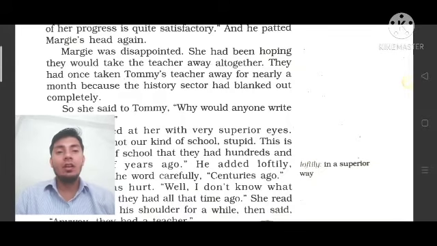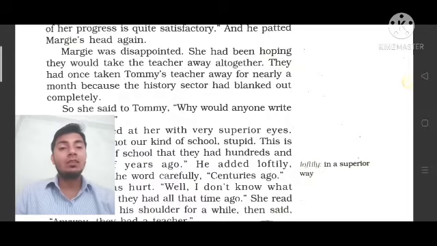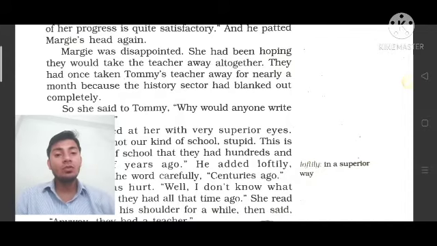They had once taken Tommy's teacher away because once before they had done this kind of work, and at that time they had taken Tommy's teacher away. उसने टॉमी के टीचर को वहाँ से बाहर कर दिया था for nearly a month, लगभग एक महीने के लिए, because the history sector had blanked out completely, क्योंकि history sector पूरी तरह से blanked हो गया था. ओके. सो शी सेड टू टॉमी, इसलिए उसने टॉमी से कहा.